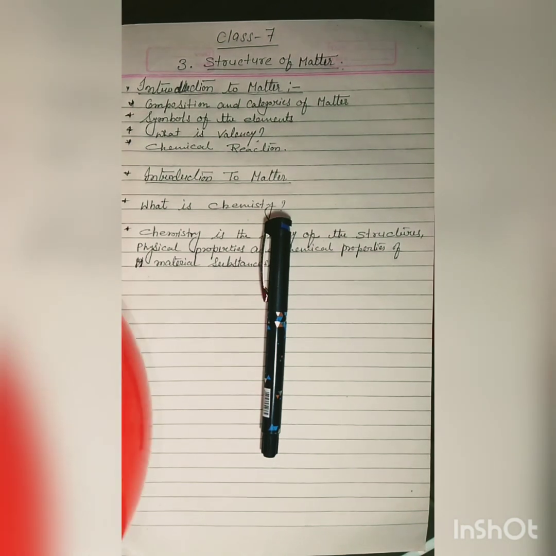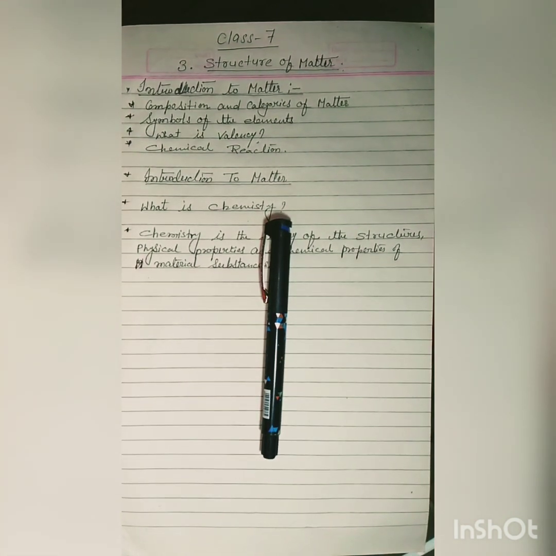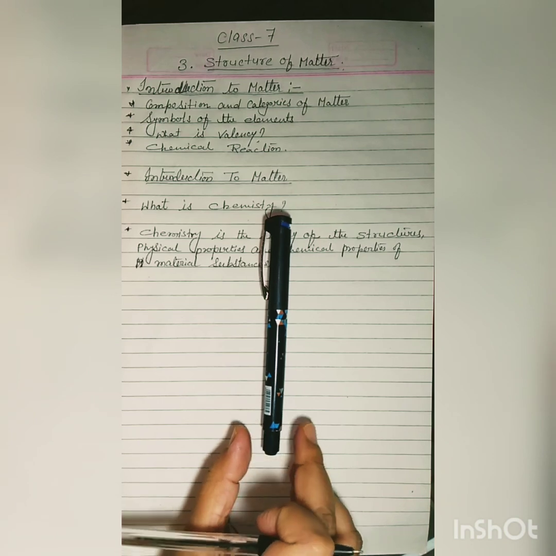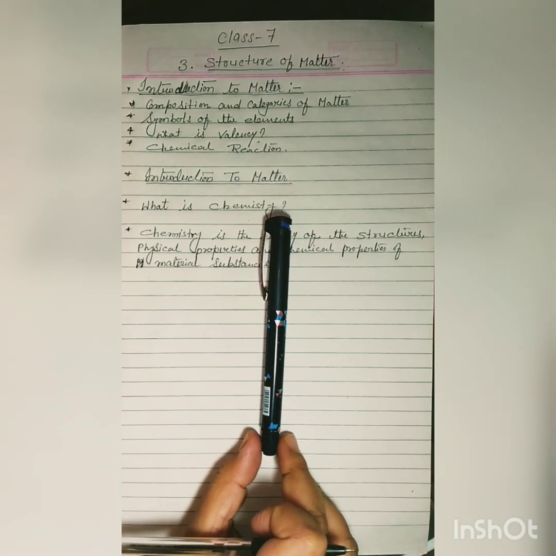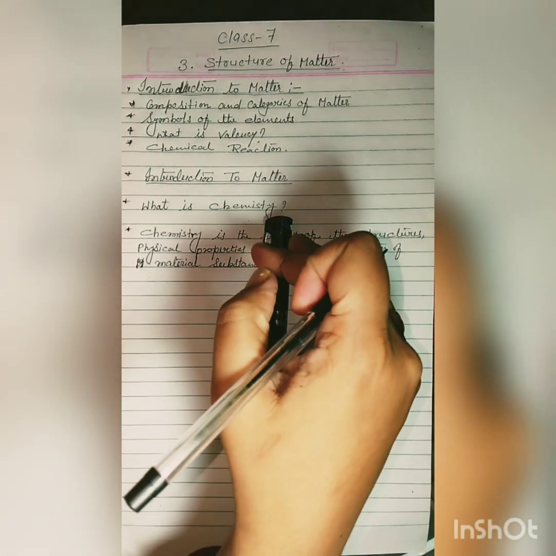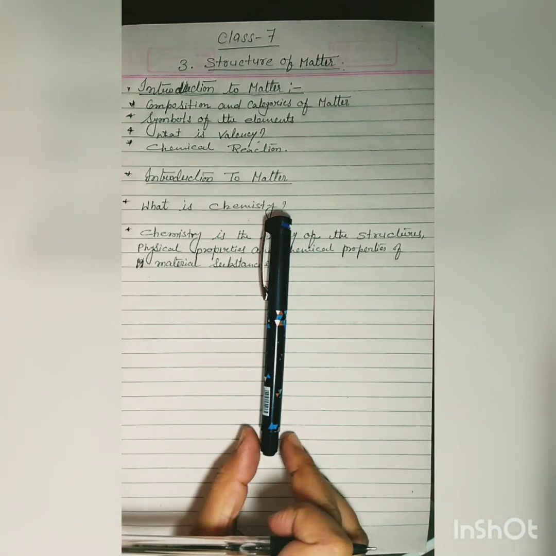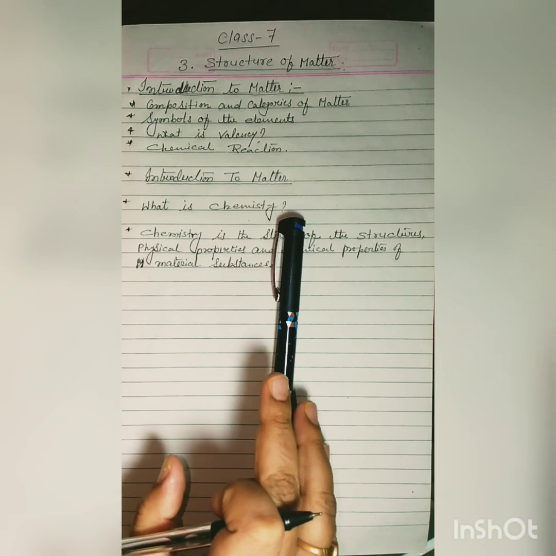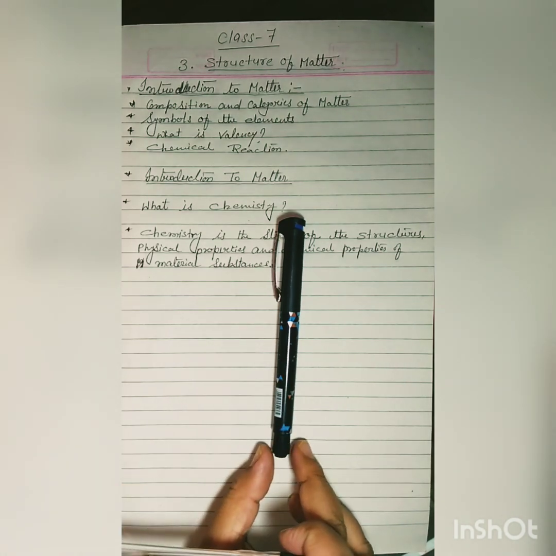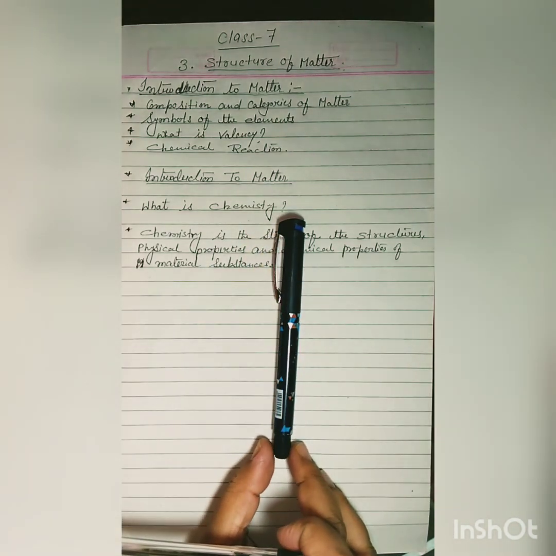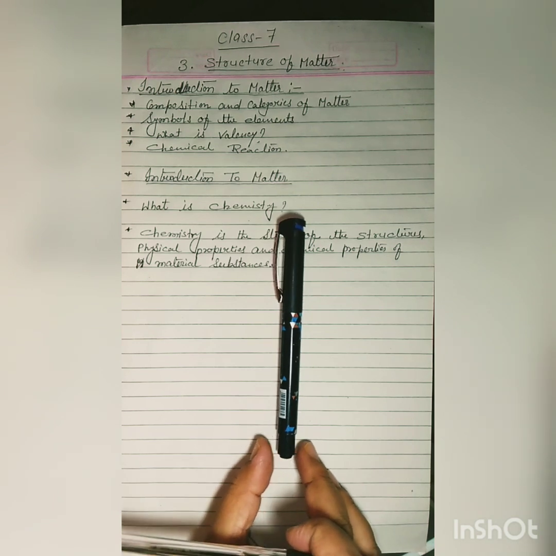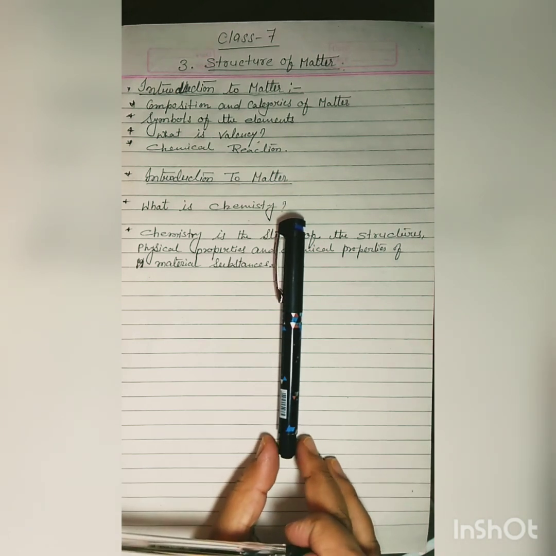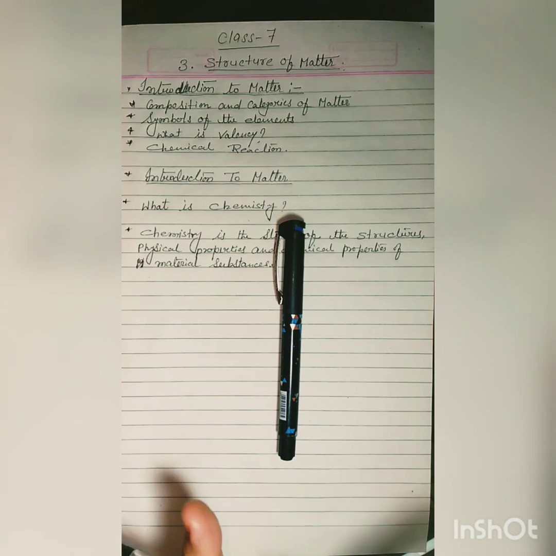Now look at here, student. This is a pen. It's a solid. That means the arrangement of the particles is tightly packed. So that's why it's a solid. Its shape and volume both are fixed. Okay. The shape and size and the volume is fixed.